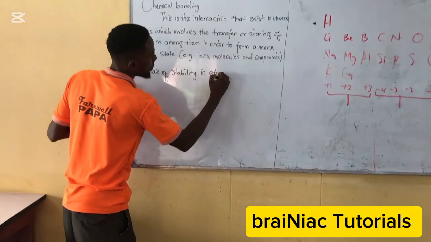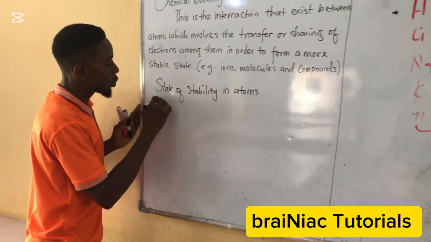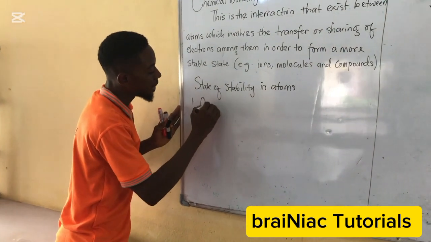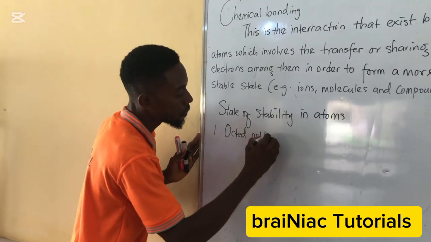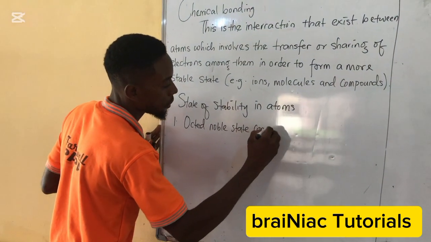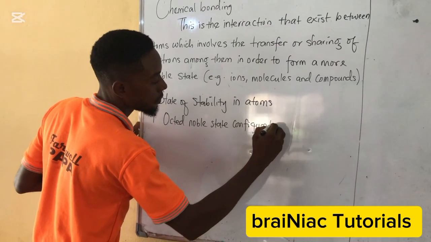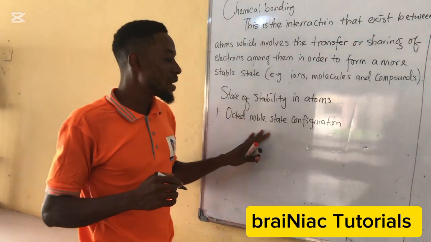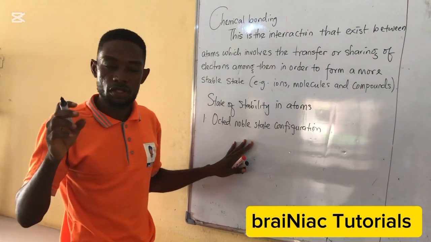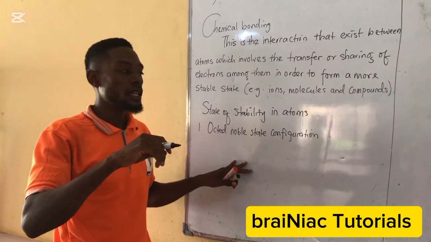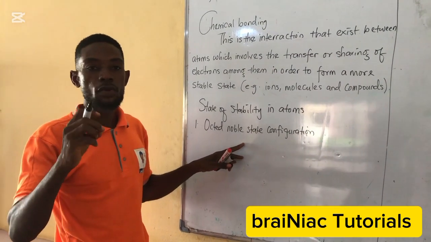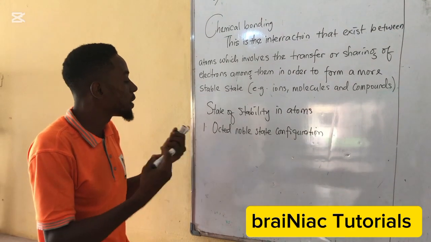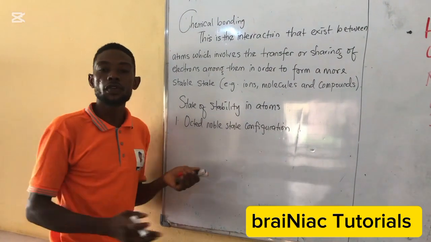There are two states of stability in atoms. One is the octet noble state configuration. This is when an atom or an element has 8 electrons in its outermost shell. So whenever an atom in the periodic table has 8 electrons in its outermost shell, we say that that particular element is stable or has obtained an octet noble state configuration.